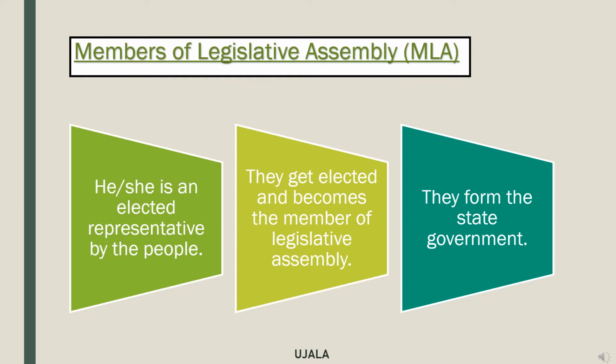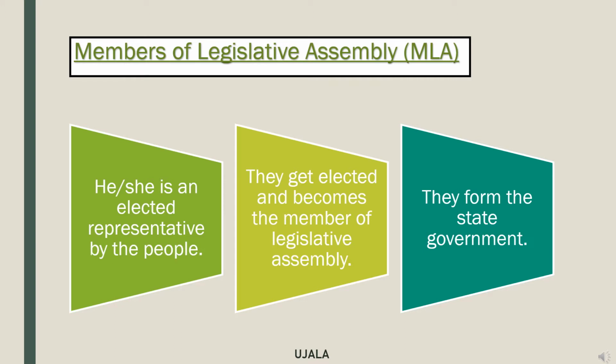MLA, members of legislative assembly. So, who are they? He or she is an elected representative by the people. By the people means we give vote and we elect them as a representative of that area. And once they get elected, they become the member of legislative assembly to form the state government.